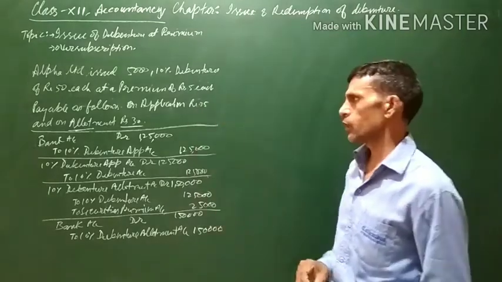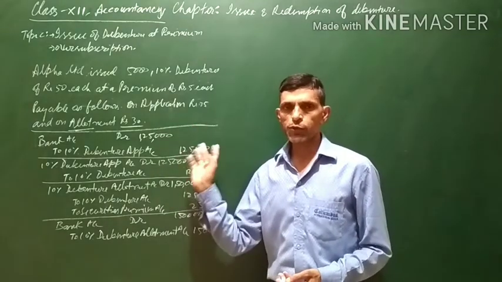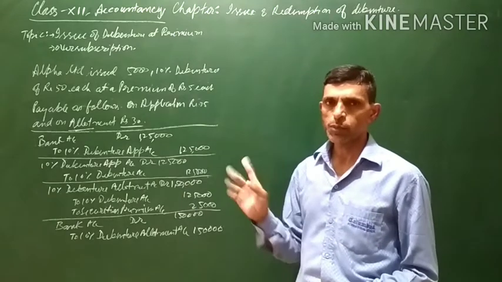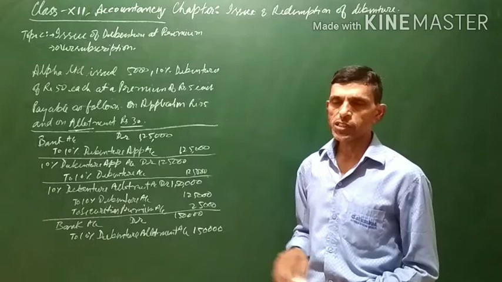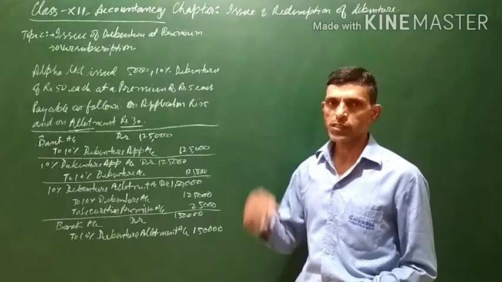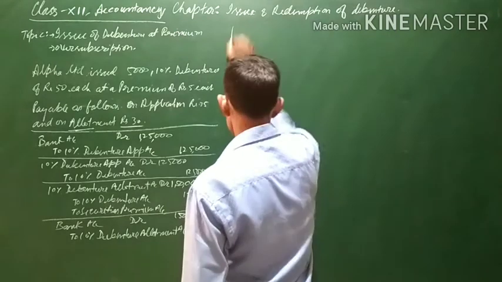but just now, before writing this question, I told you that when we have to pass the general entries along with them, we have to prepare the balance sheet, the relevant items related to the debentures. We will be passing the general entries as well as preparing the balance sheet. So in the balance sheet, let us see what it will be.